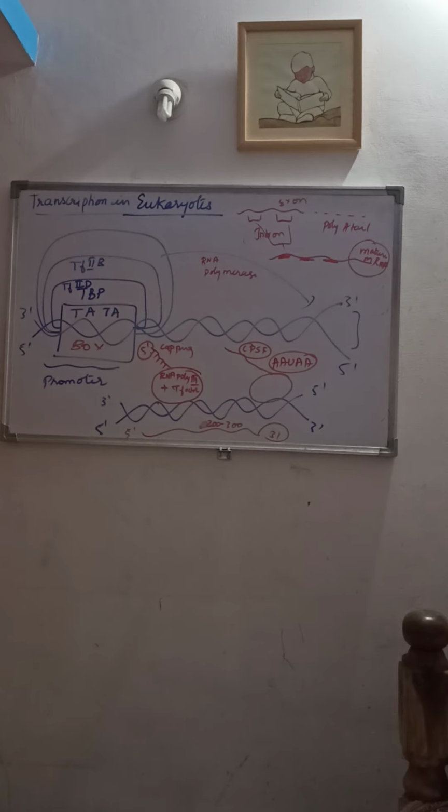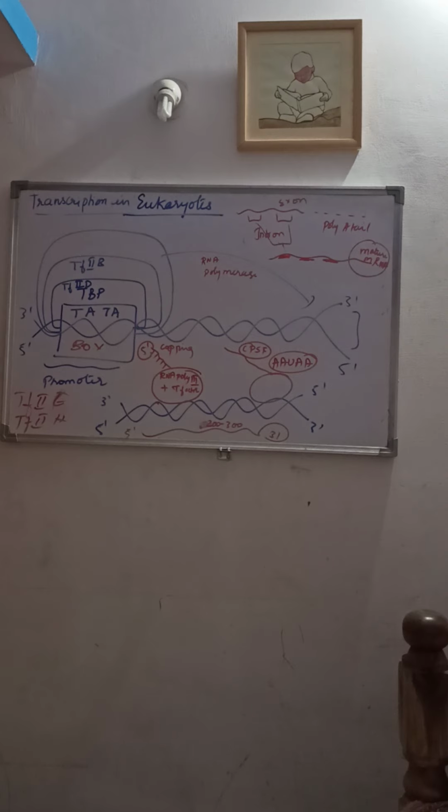Once the RNA polymerase gets attached to the entire complex, it gets associated with two more transcription factors, that is TFIIE and TFIIH. This whole complex is known as the pre-initiation complex.